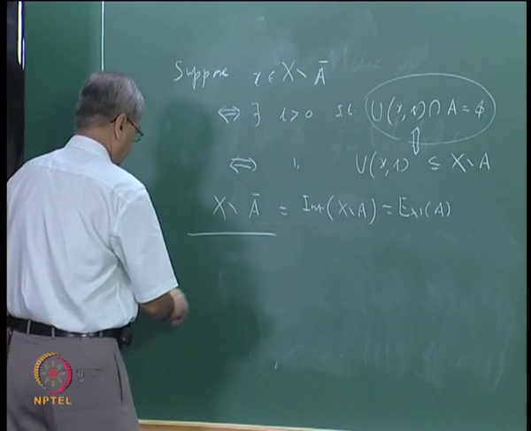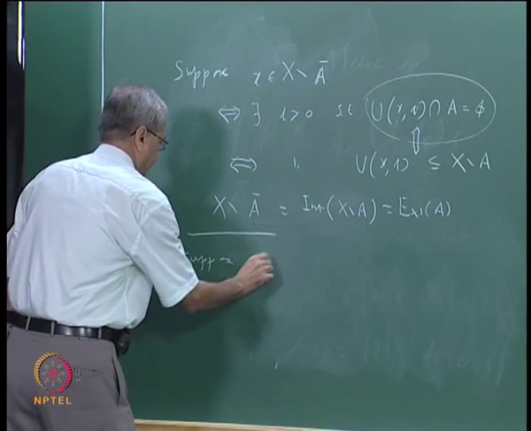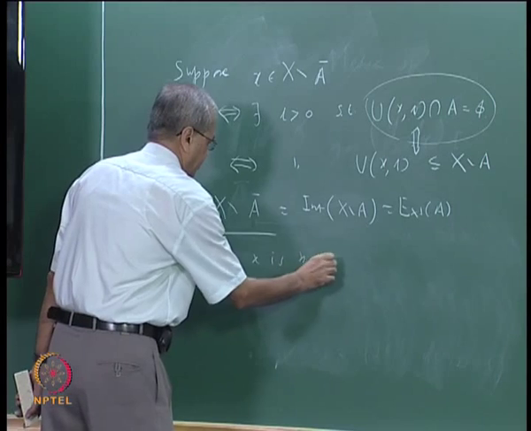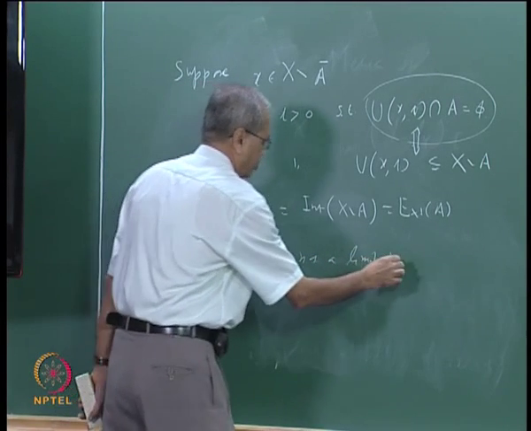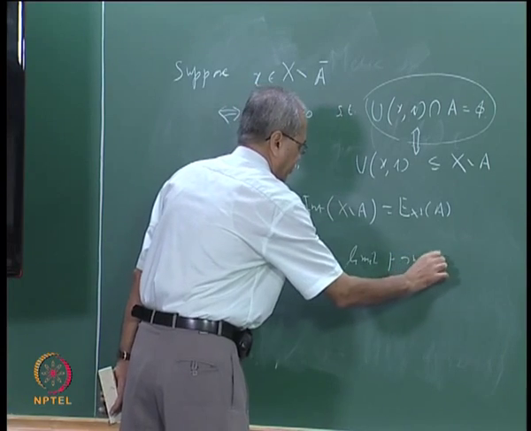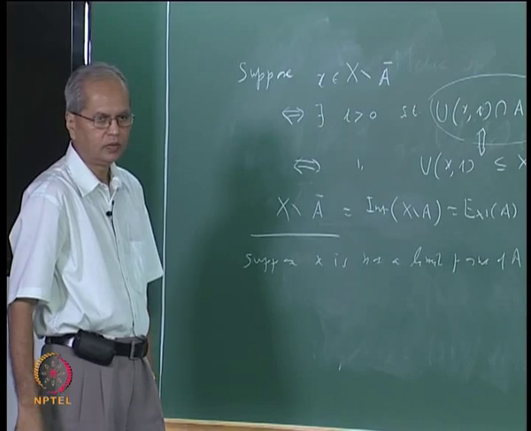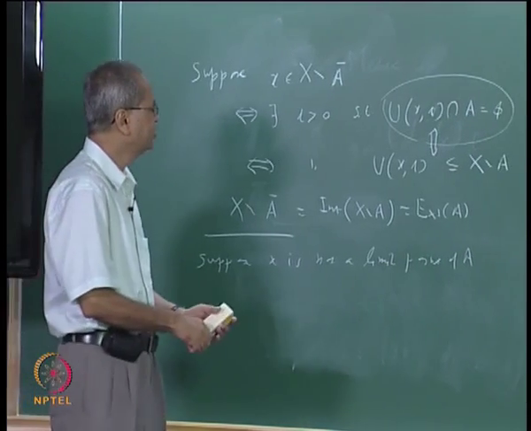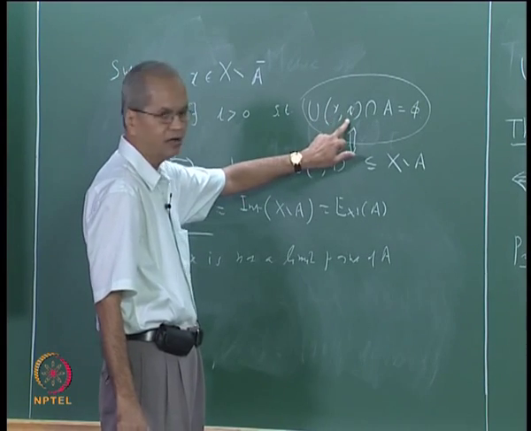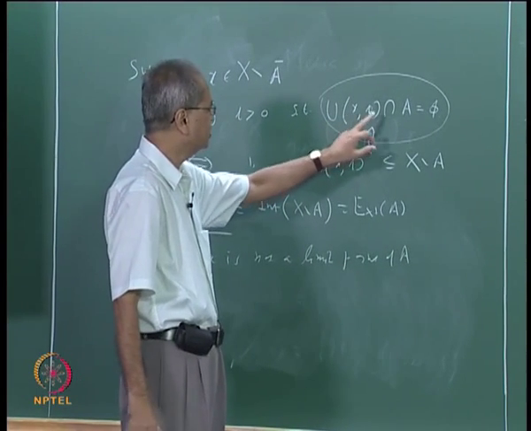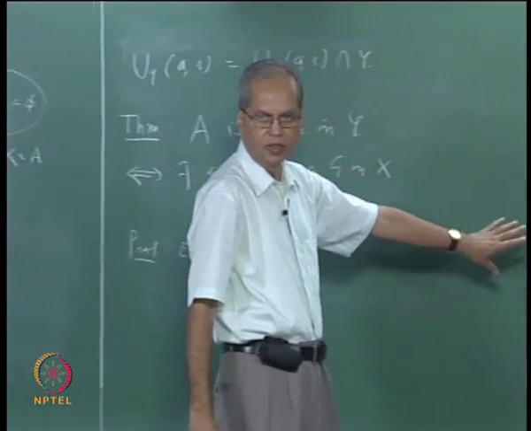Next, suppose X is not a limit point of A. It means, again, that the intersection of U X R with A, that is A minus X, is empty.